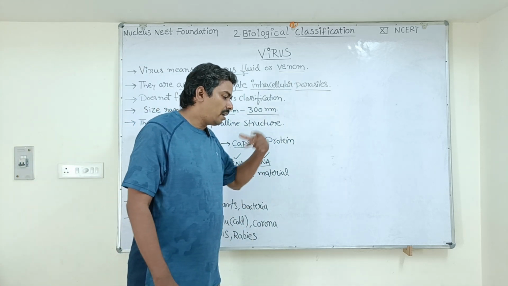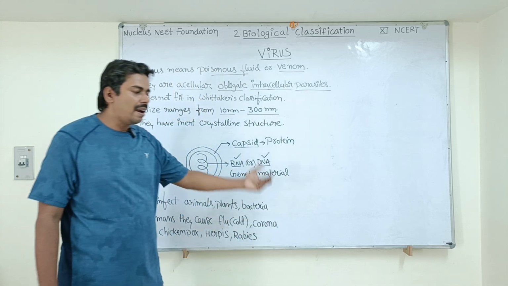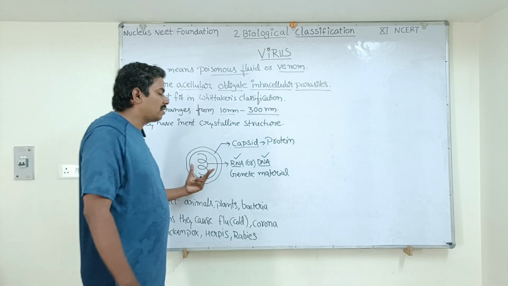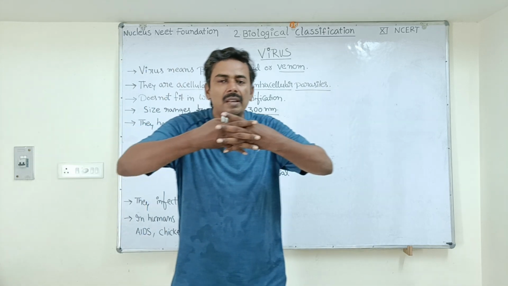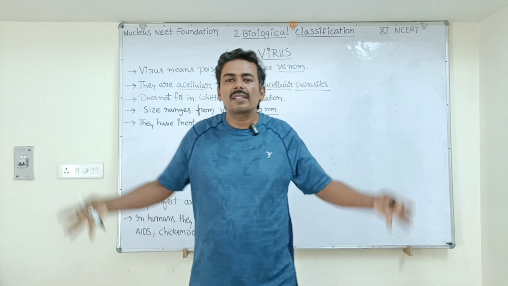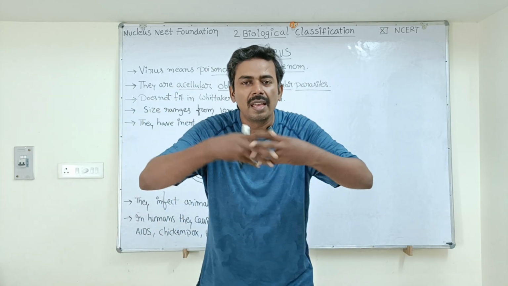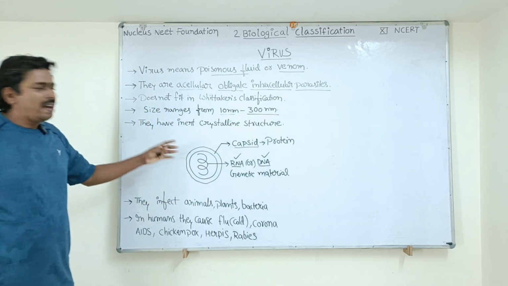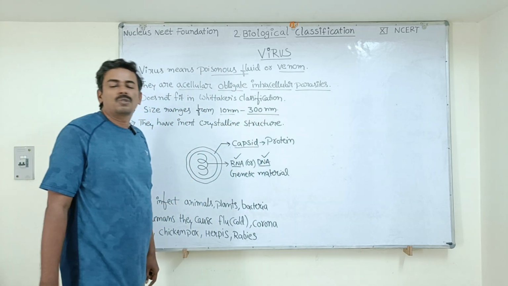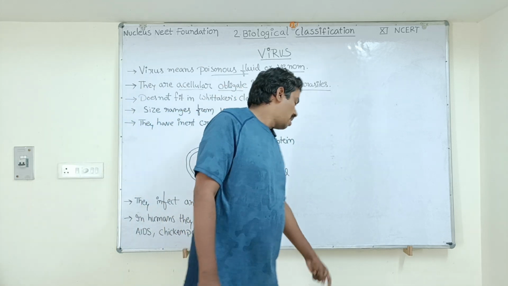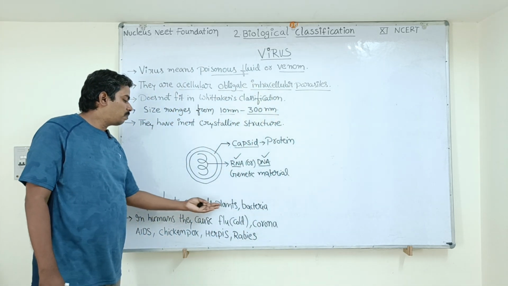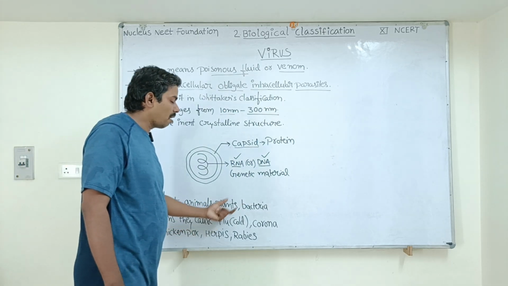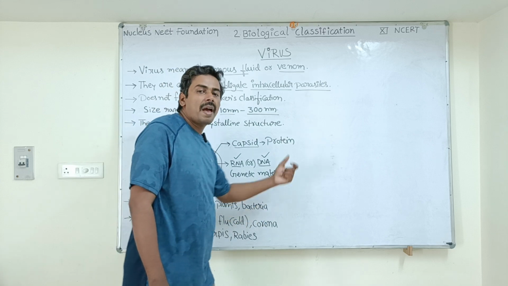Okay. So this is the structure of a typical virus. Outside the living cell they are equal to non-living things. Inside the cells they behave as living organisms. That's why scientists consider viruses a connecting link between living and non-living things. Note down this point. Viruses are very bad guys, students. They cause a lot of diseases. They cause diseases in animals and plants, and they also infect bacteria.